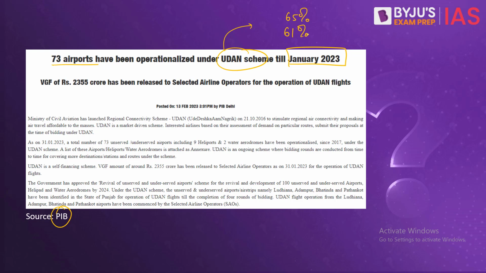In fact, this flagship scheme of the Ministry of Civil Aviation was also selected for the Prime Minister's Award for Excellence in Public Administration 2020 under the category of Innovation in Central Agencies. So apart from the domestic market, there is also an international UDAN through which the government wants to connect the second and third tier cities with international locations as well.